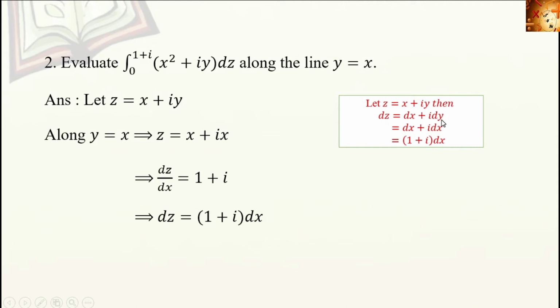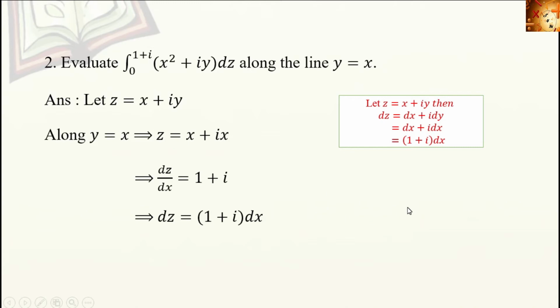Next, y equal to x. So dy by dx is equal to 1. So instead of dy we can substitute dx. Again we get 1 plus i dx. So dz is equal to 1 plus i dx. It can be evaluated from this method also.